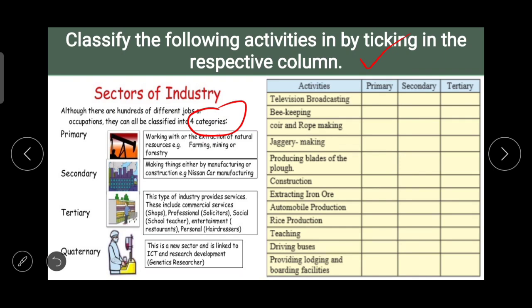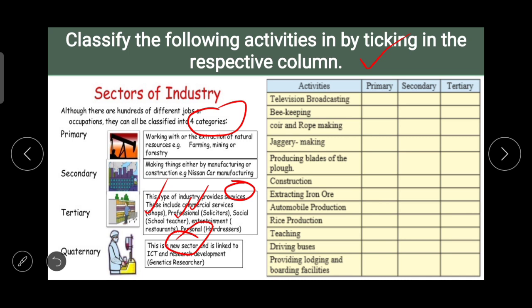Tertiary is of industry which provides services. This includes commercial services like shops, professionals, school teacher or entertainment or restaurant or personal hairdressers. And the quaternary, this is a new sector which is linked to ICT and research development. But here we just have to think about the first three, that is primary, secondary and tertiary.